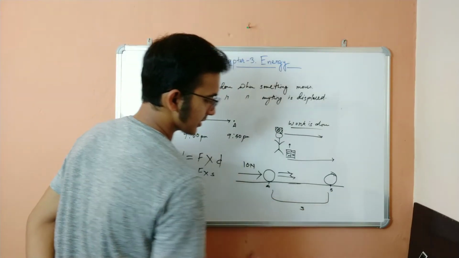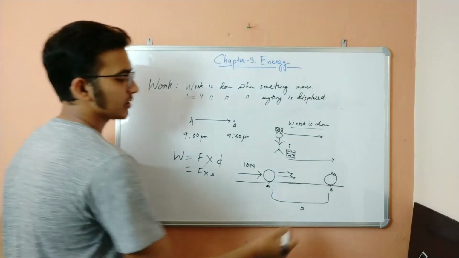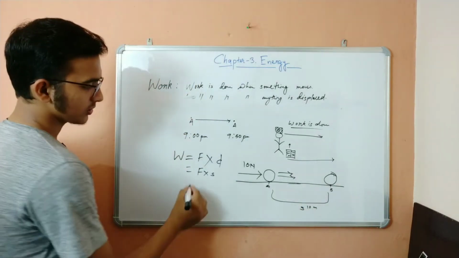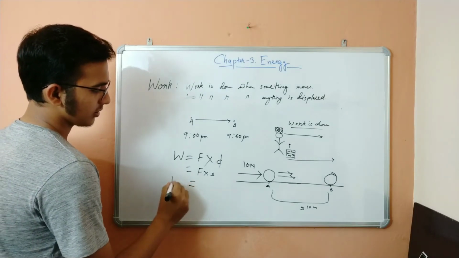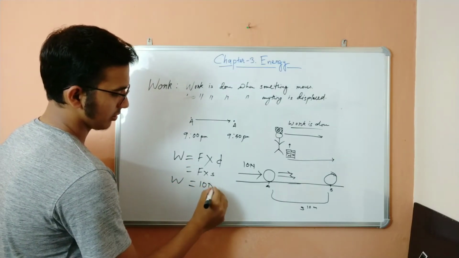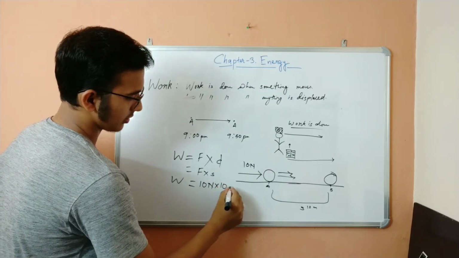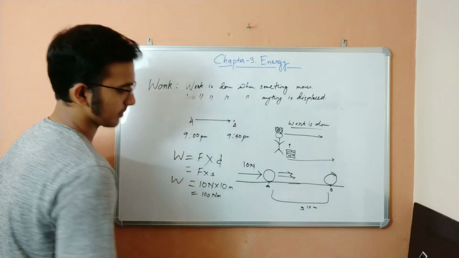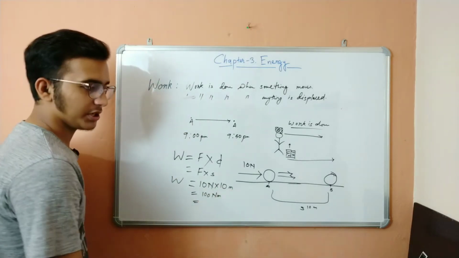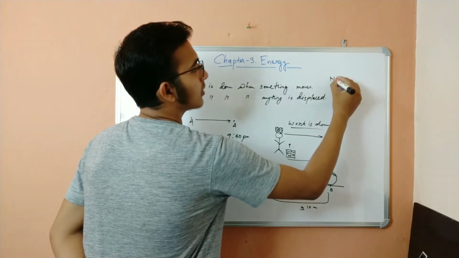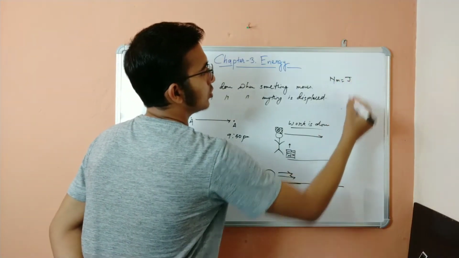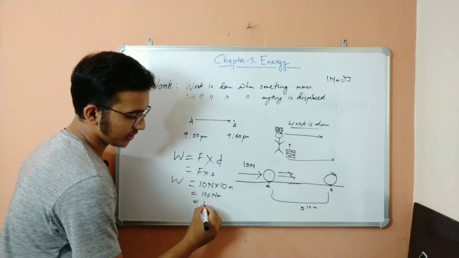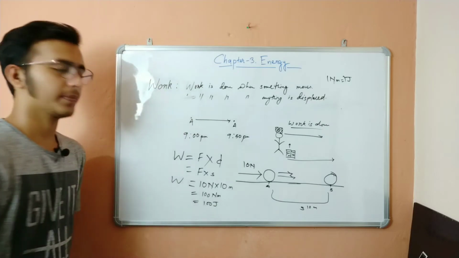So the ball has moved from position A to position B. So this is the S, and the force applied is 10 Newton. Suppose this S is 10 meter. Okay, so what will be the work done? The work done will be 10 Newton into 10 meter, which is 100 Newton meter. Now 100 Newton meter is equal to joule, meaning 1 Newton meter is equal to 1 joule. So 100 Newton meter, I can also write 100 joule.